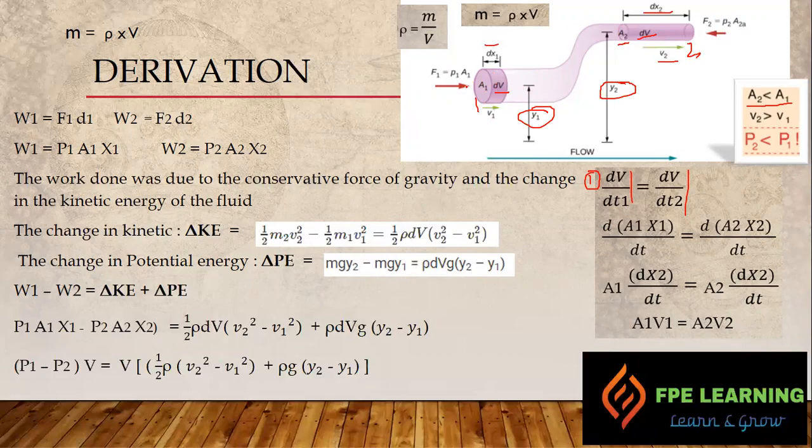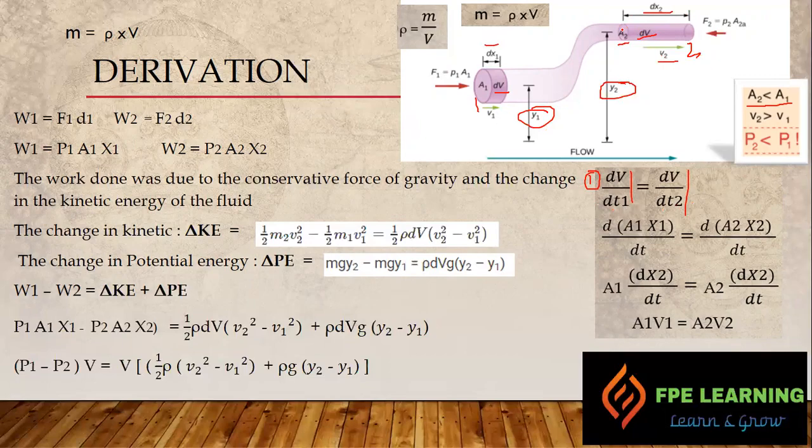Let's prove that first. dV by dt1 equals dV by dt2, where V is the volume, right? Volume at point 1 and volume at point 2. Why is volume constant? Because there is an equal amount of volume at section 1 and section 2. In section 2, if you can see, the pipe diameter is low, but at this location velocity is high. So the same amount of the fluid will pass for this section compared to the fluid at point 1.